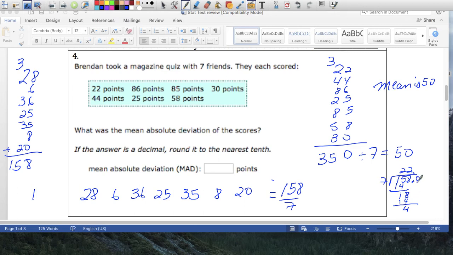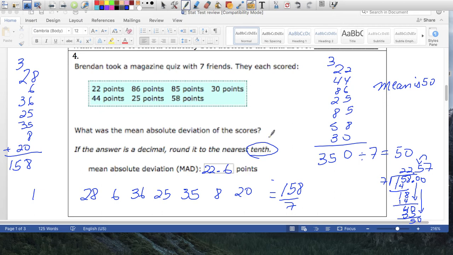So bring the 0 down, 7 goes into 40, 5 times, which is 35. 5 left over, bring another 0 down, and 7 goes into 50 7 times. So it's 22.57. I did 2 decimal places because I want to round it to the nearest tenth. The 5 is going to make that 5 go 1 higher, 22.6.